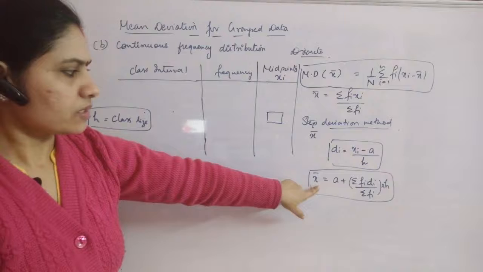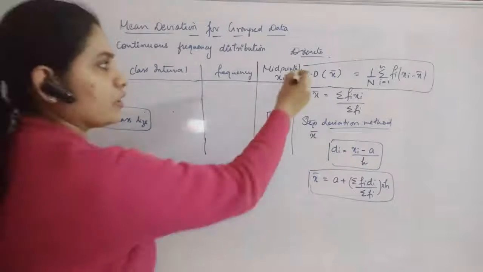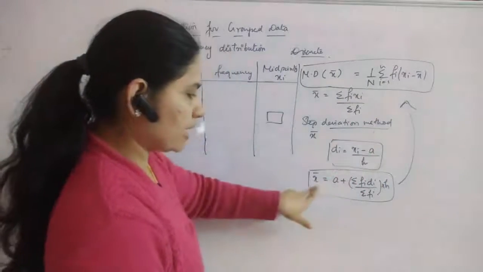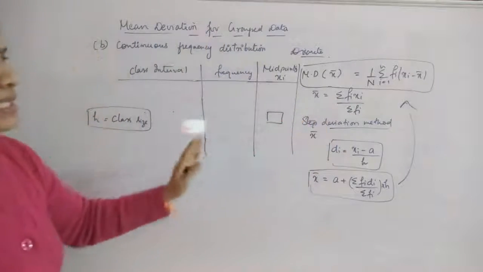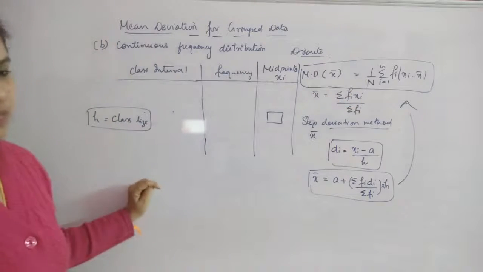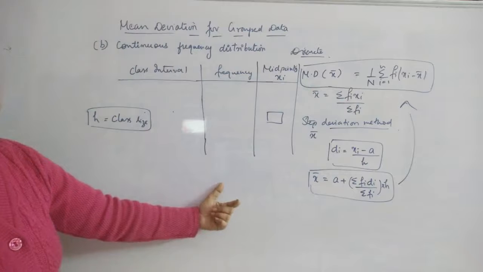Okay, so this is your short step deviation method, and using this method when you find out the mean deviation, because mean deviation is the same process, you have to find out x bar, after that the same process follows, that is one more column which is xi minus x bar, mod of xi minus x bar, and fi into mod of xi minus x bar. You have to take the sum and divide it with the total number of frequencies.